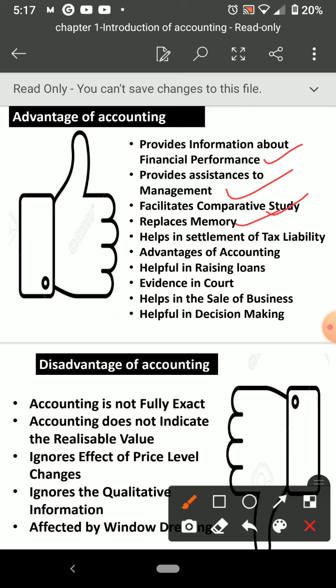Next is helps in settlement of tax liability. Yes, almost all business firms have to pay tax on their income, how much income they earn in a particular year. For that they have to pay tax. So tax authorities usually ask you to submit your accounting statements, mainly profit and loss account and balance sheet. Through that they will be satisfied, they can check properly about your business.